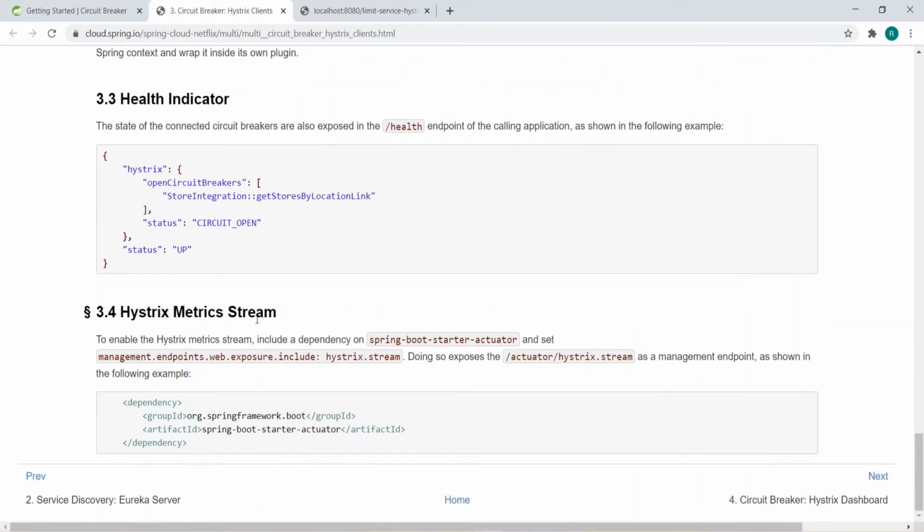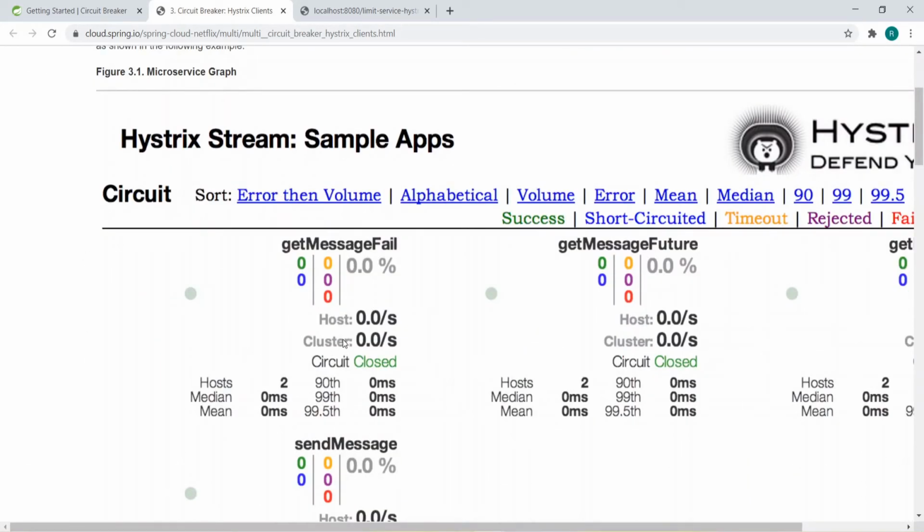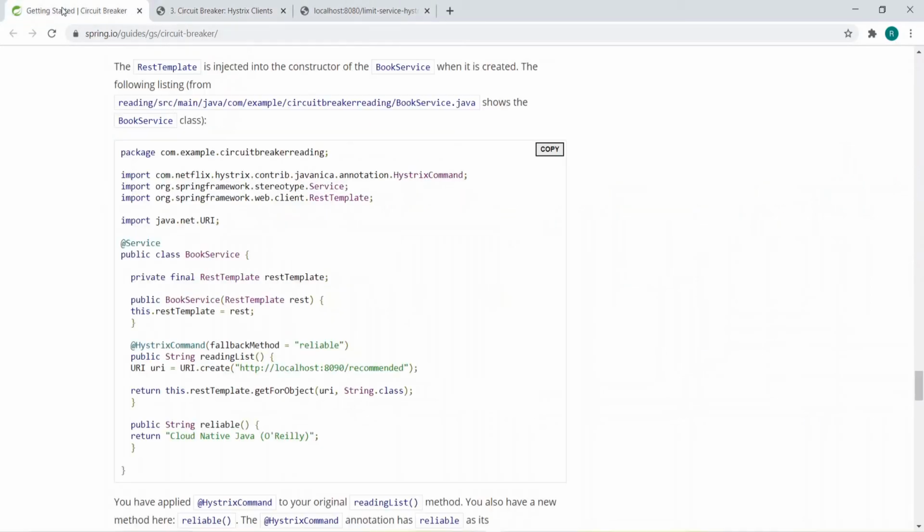You can also calculate metrics, like how many messages failed, how many were sent successfully, and it will return you all of that on a dashboard. You can implement the dashboard also using the Hystrix library.